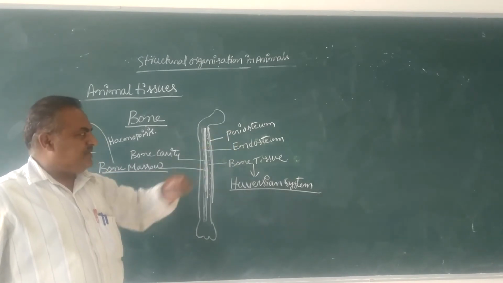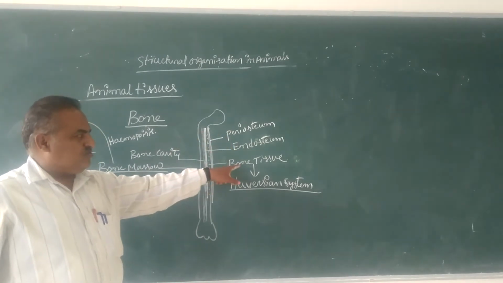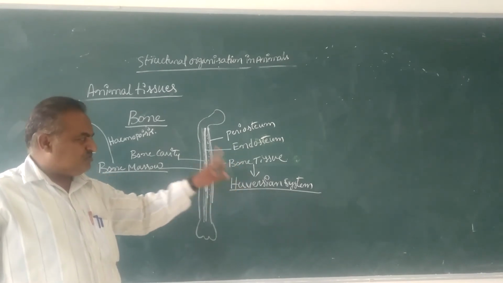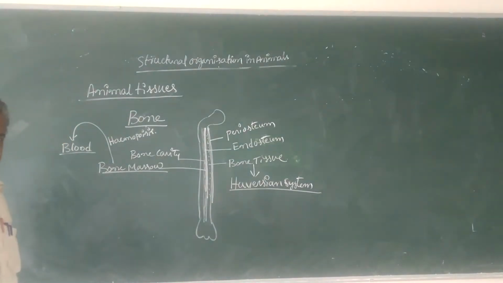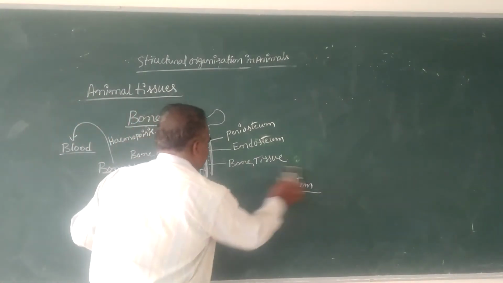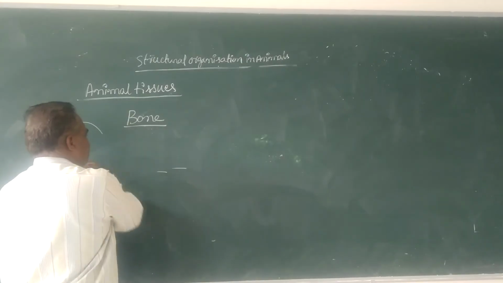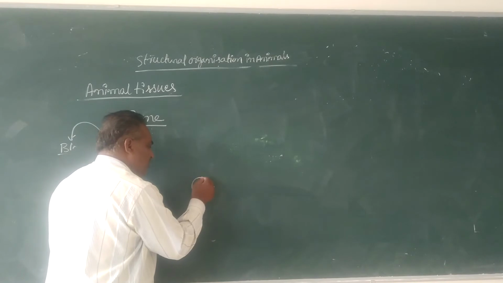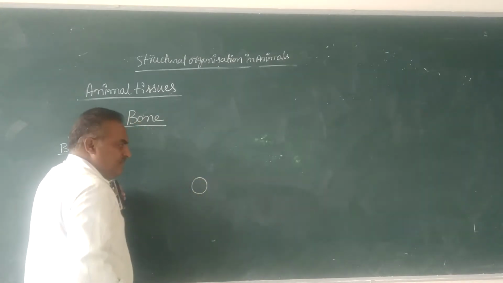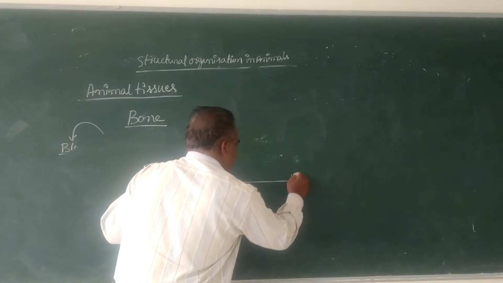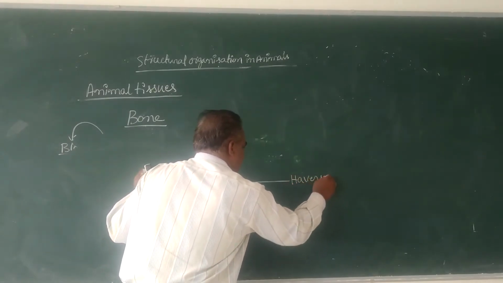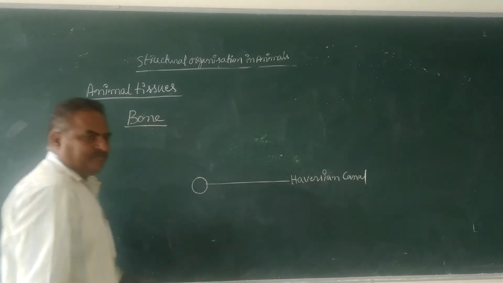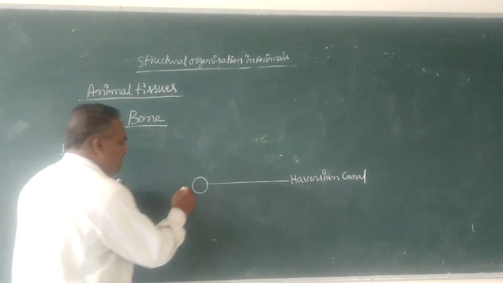The outermost covering is called the periosteum. In between, the bone tissue is modified, occurring in the form of a number of systems called Haversian systems. Here is one Haversian system. Each Haversian system shows a canal centrally. That canal is called the Haversian canal.